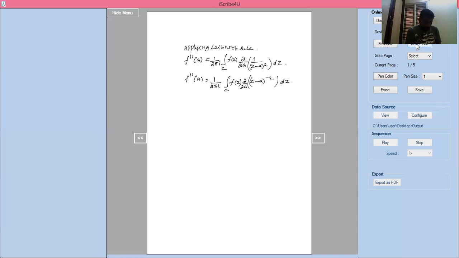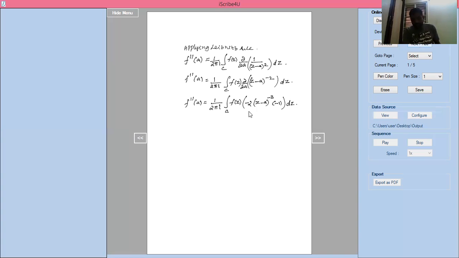Now f double dash of a equals 1 divided by 2 pi i into integration of c into f of z. Differentiation of z minus a whole power minus 2 should be minus 2 into z minus a whole power minus 3, into differentiation of z minus a with respect to a, I will get minus 1, into dz.